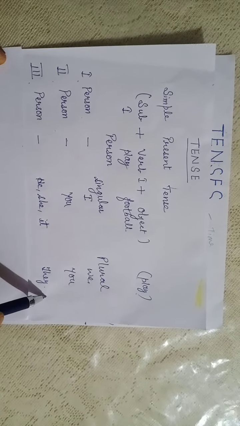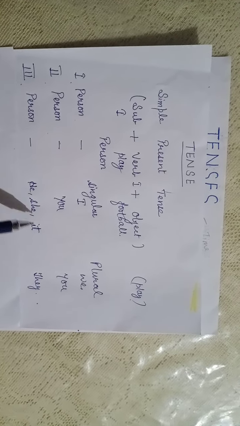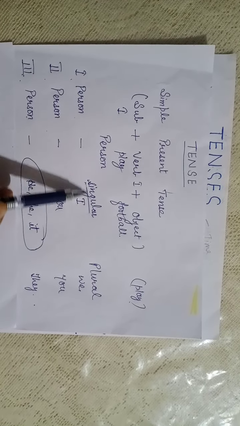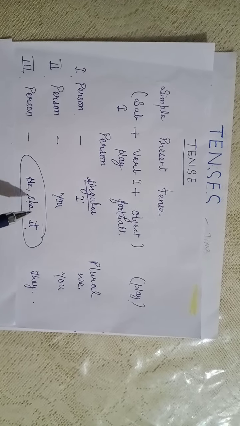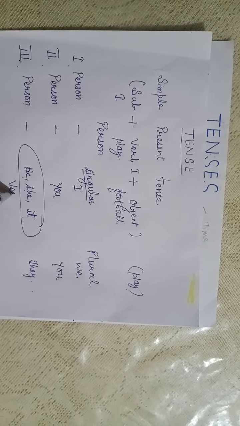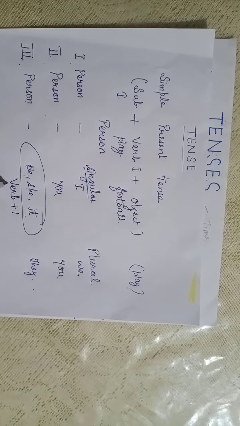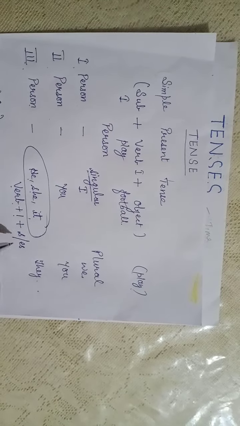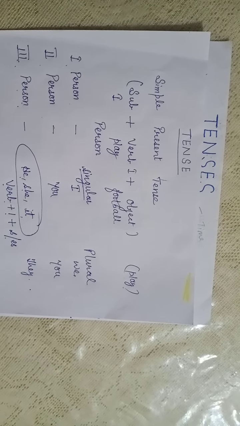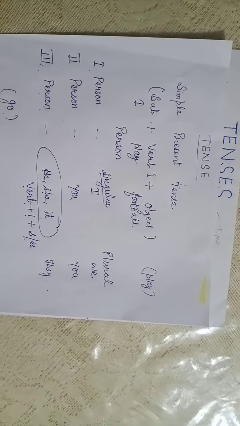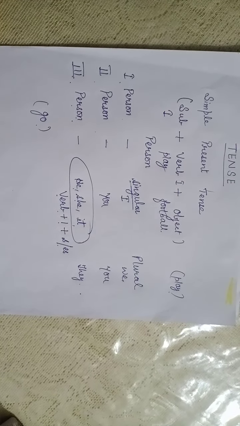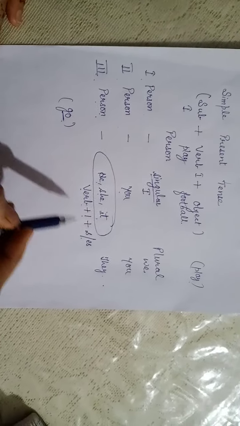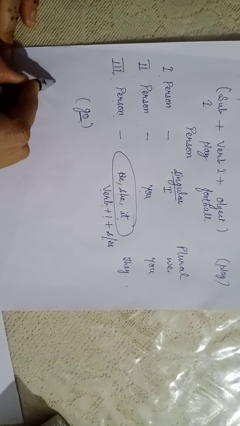So we discussed this also, and specifically I told you that this person, third person singular, that is he, she, it, does not take first form of the verb only. With first form of the verb, we need to add s or es with this person. Today I will be taking another verb with you. The verb is go. I will be discussing all these nouns, these pronouns with you, and with this verb.